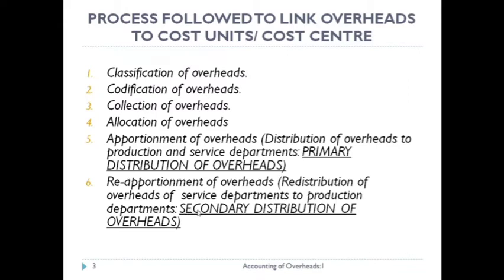The process is known as secondary distribution of overhead. Under this process, you will charge whole service department expenditure to production department, making service department expenditure nil. And the last step is absorption of overheads by production unit. Now we will see all these steps one by one.